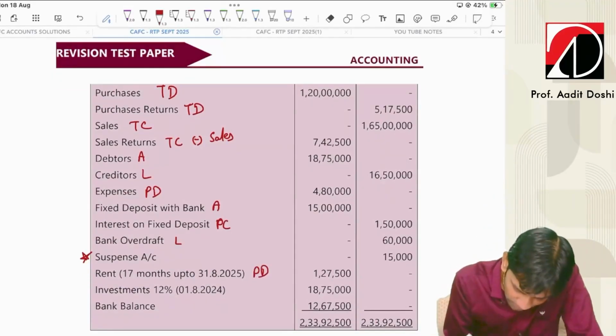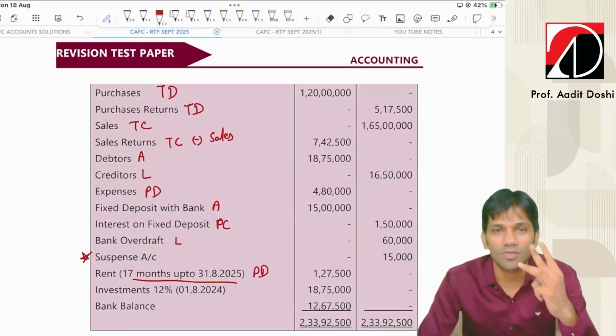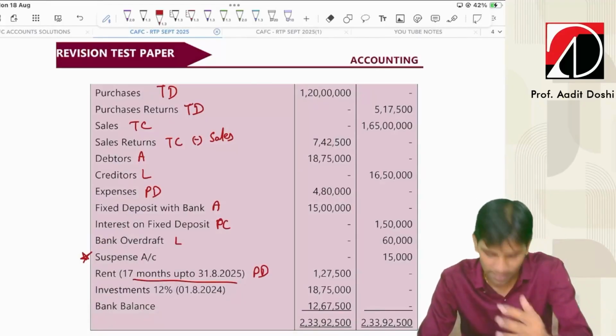Rent P&L debit. We have paid up to 31st August. The year ends on 31st March. So April, May, June, July, August, 5 months will be prepaid rent. So less from rent and asset.